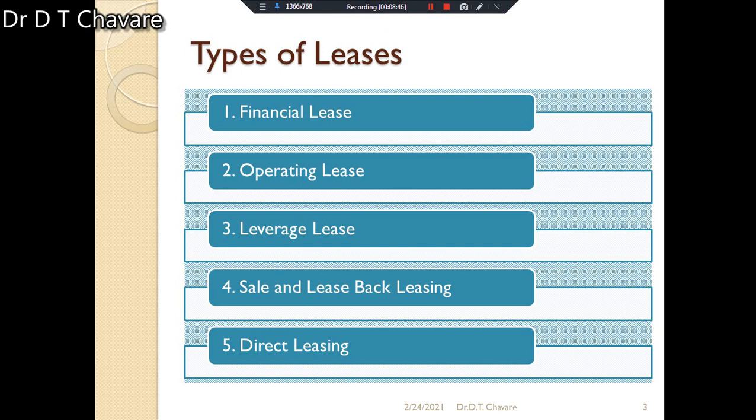Then the third type is also given here, that is leverage lease. Under this leverage lease, the lessor owns the property which he acquires partly by contributing own funds and partly by borrowing funds from financial institutions, and leases it to the lessee. The lessee makes periodical payments during the lease period and is entitled to the use of the assets over that period of time. The role of the financial institution is restricted to the loan sanction.